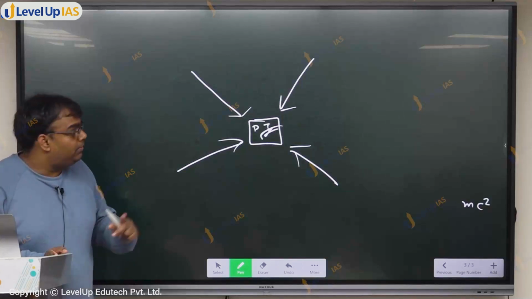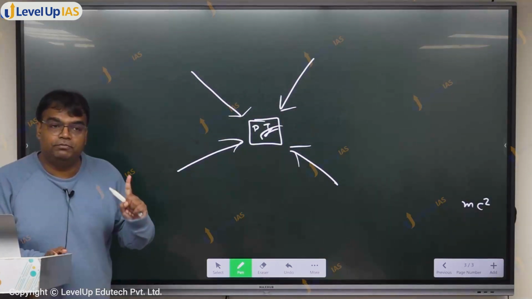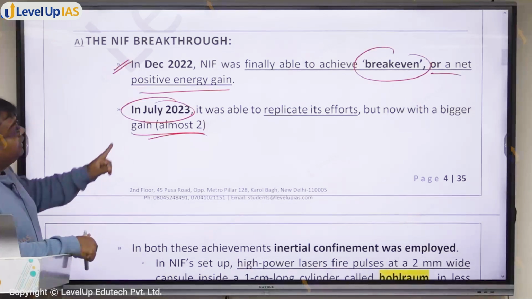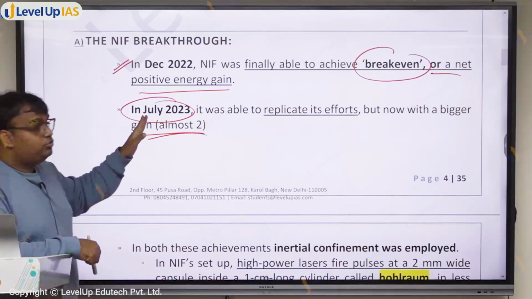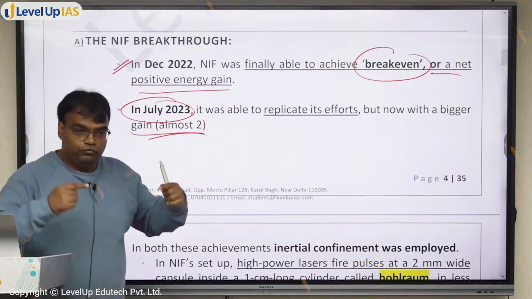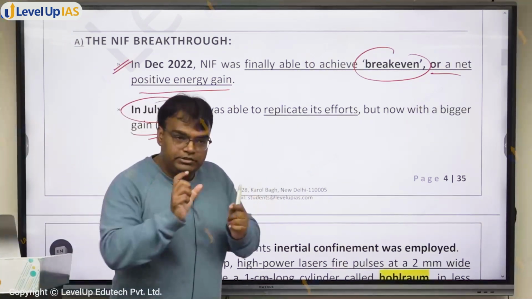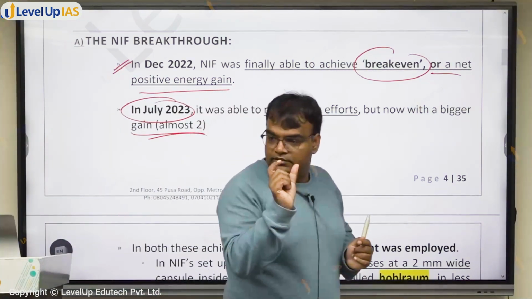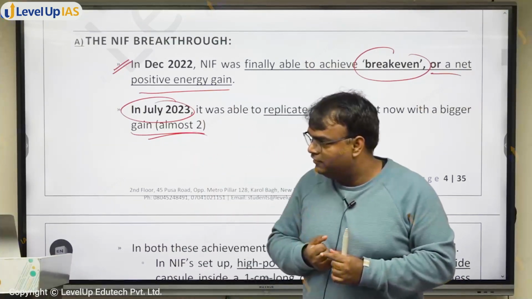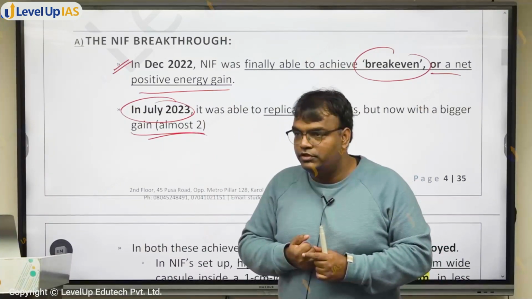Okay, so coming back to what did they achieve? Break even. पहले कब? In December 2022, and then in July 2023 they were able to achieve a gain of almost 2. That is, for every 1 unit of energy which was being supplied to the compartment, they were able to produce 2 unit of energy.